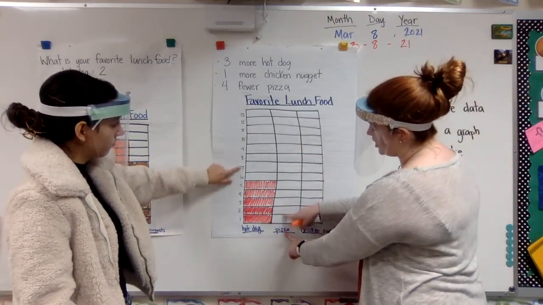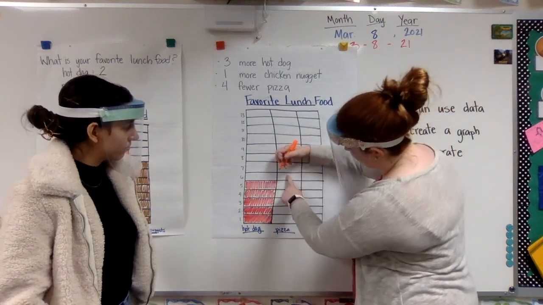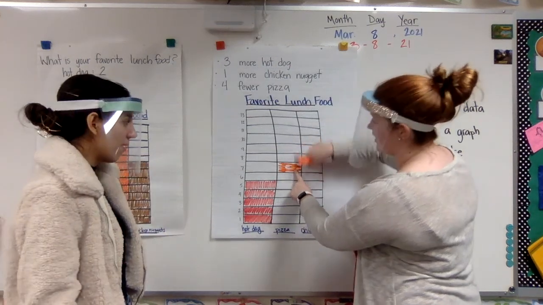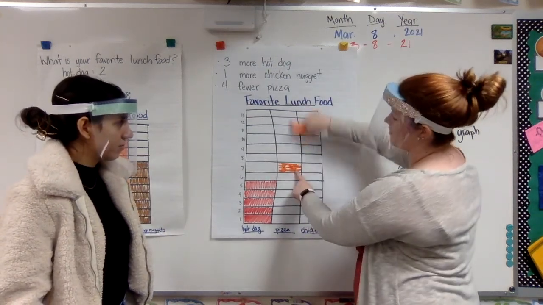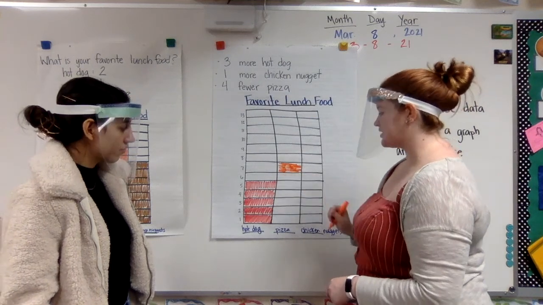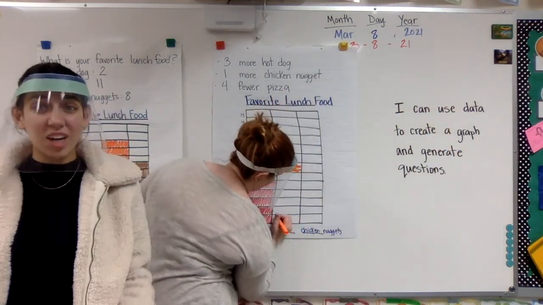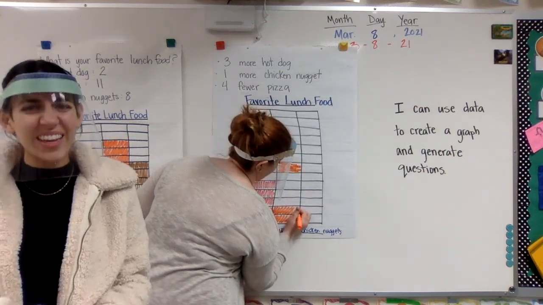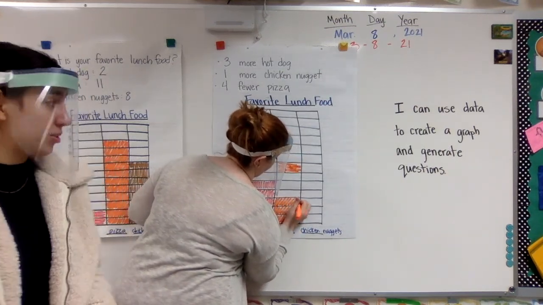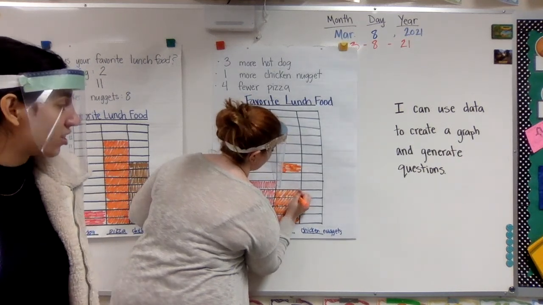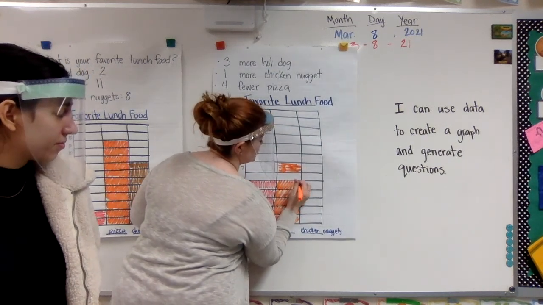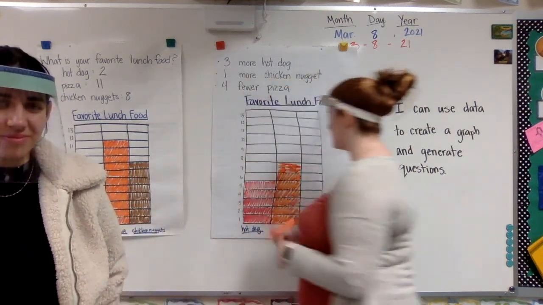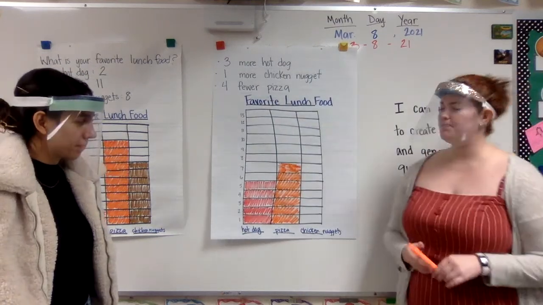And I'm going to start by coming up to 7 and marking this box off. That way I don't accidentally go over it. I'm not going to fill up here above it. I'm just going to know that that's where I need to stop. That's right. We don't start with 7. You always have to start at the bottom because that's 0, and then count your way up from the bottom to wherever you are filling in your lunch chart. And I'm going to make sure that I don't skip any boxes. They all need to be connected, just like that. So here are my new pizza votes.